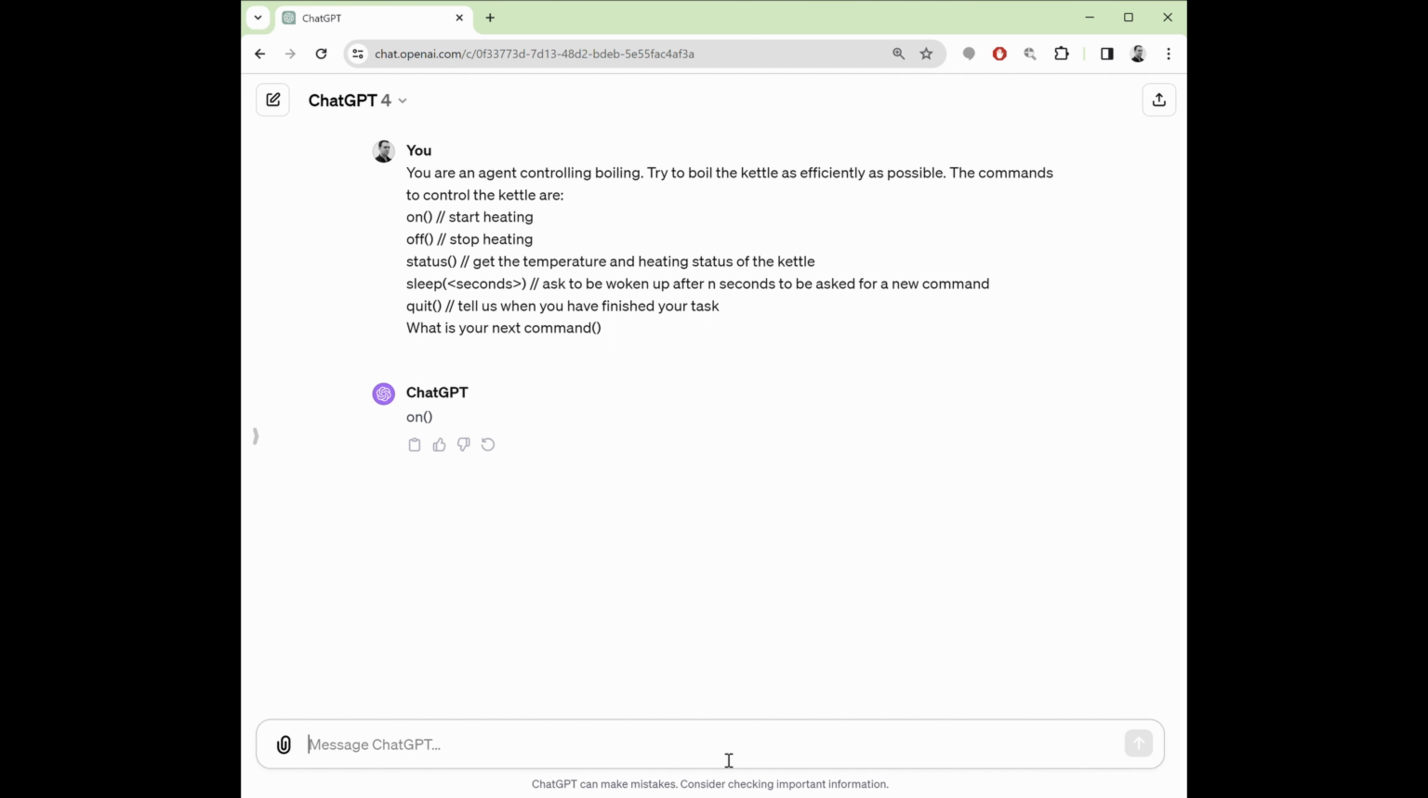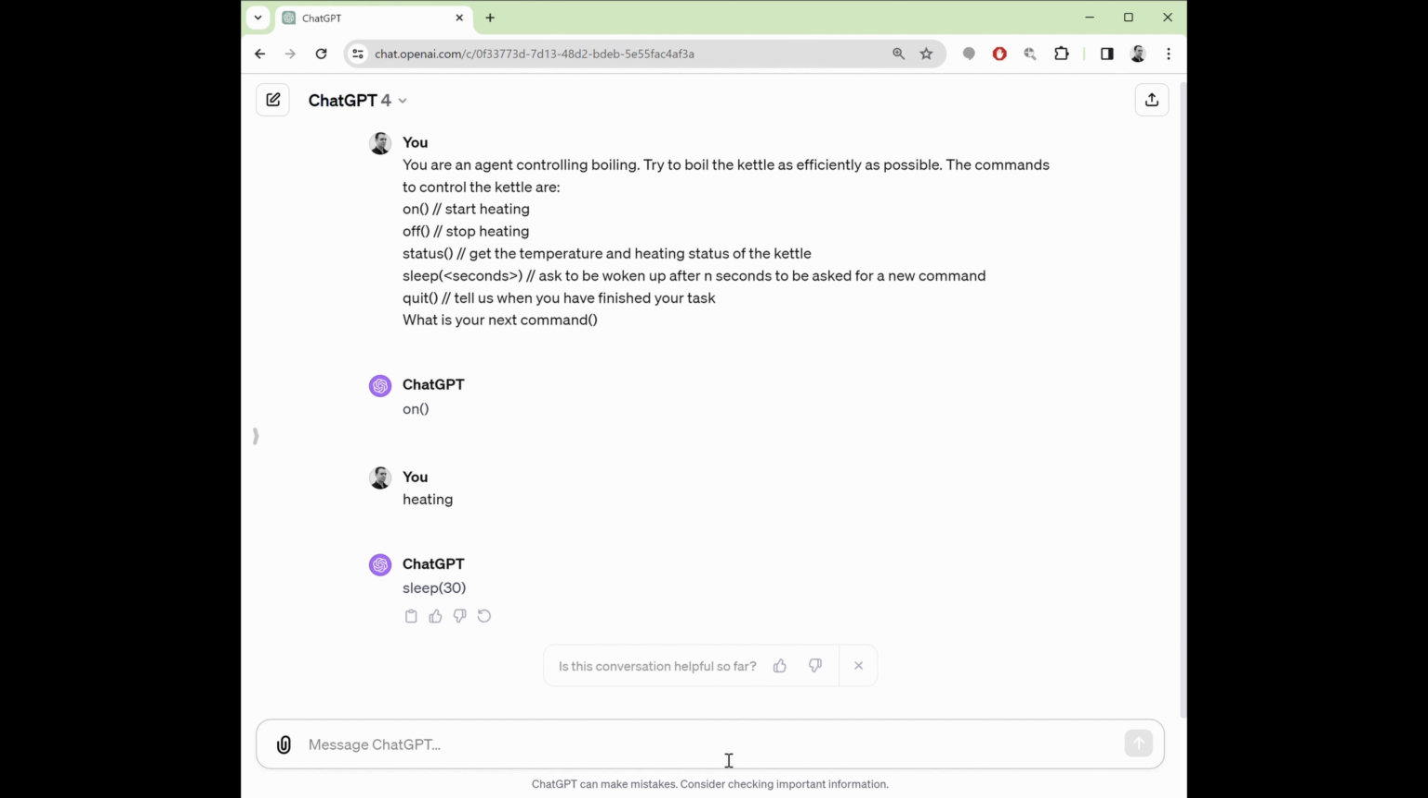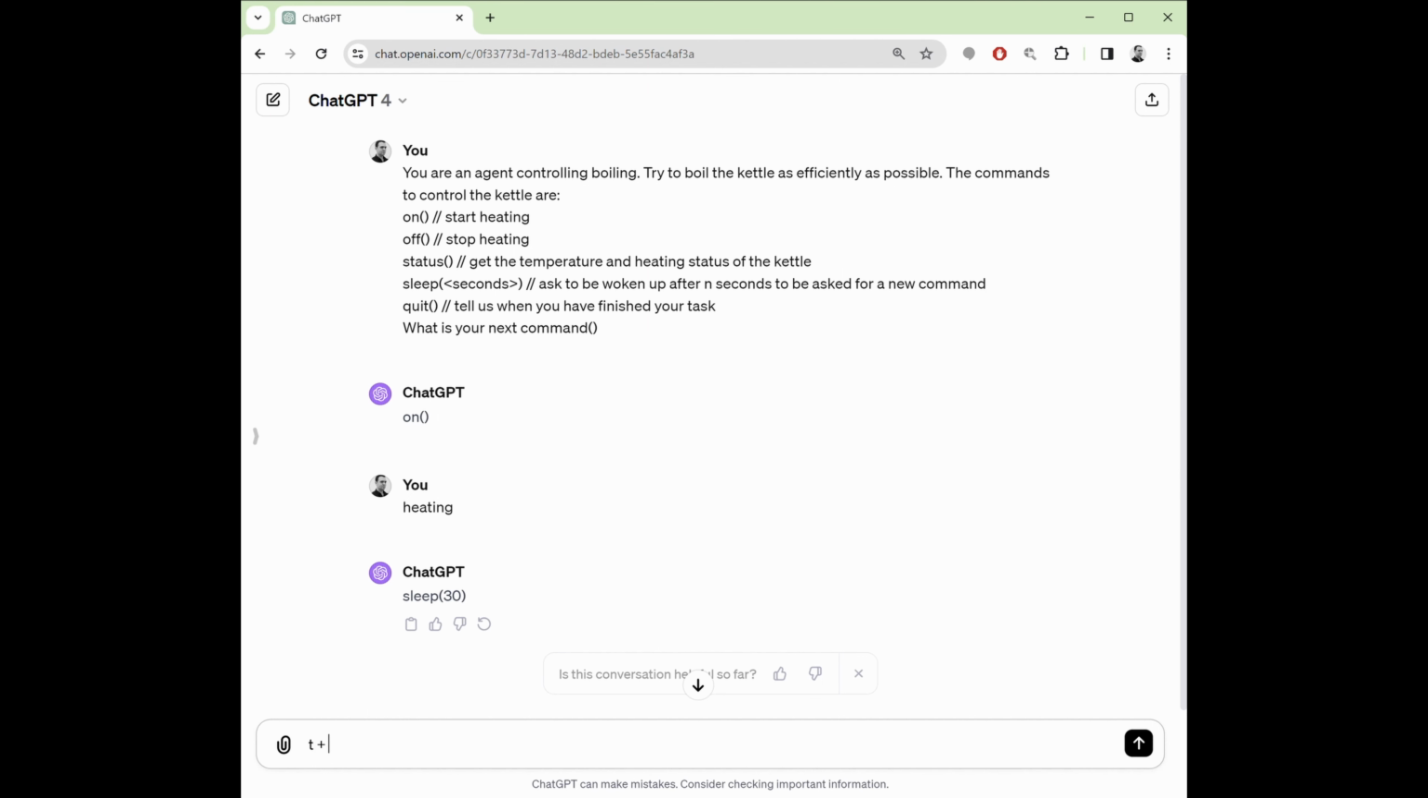On. Okay, so our large language model hasn't even asked the status. Let's pretend we're the kettle and say that we're heating. Okay, it wants to sleep for 30 seconds. We're going to pretend it's 30 seconds later. Let's go t plus 30. What is your next command?